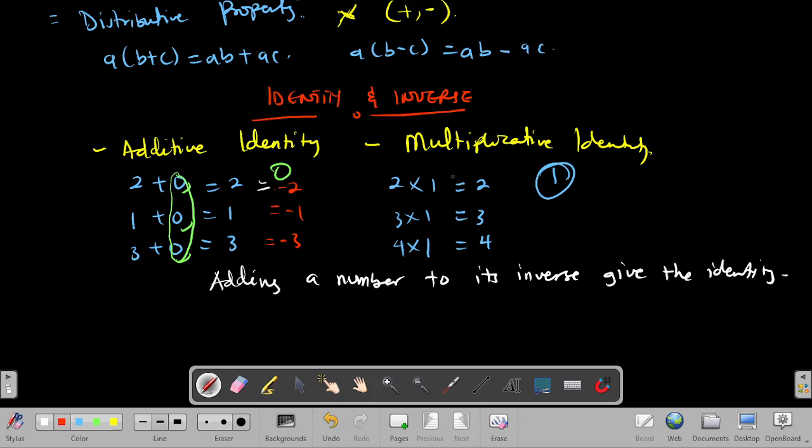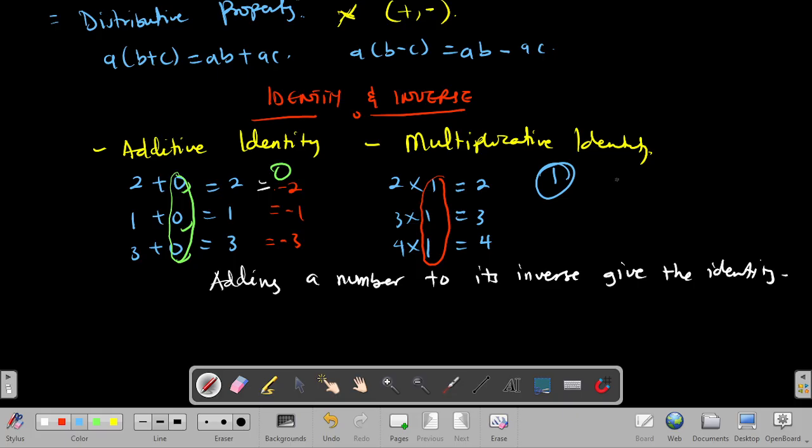When you talk about multiplicative inverse, it is a number that when I multiply by a number, I'm going to get the multiplicative identity. You obviously know that the multiplicative identity is 1 from here. 2 times 1 gave us 2, 3 times 1 gave us 3. But now I want to find the inverse. So what's the number that when I multiply by 2, I will get the multiplicative identity 1?